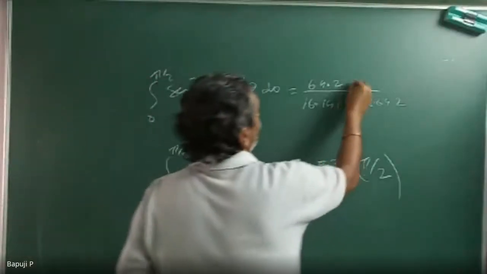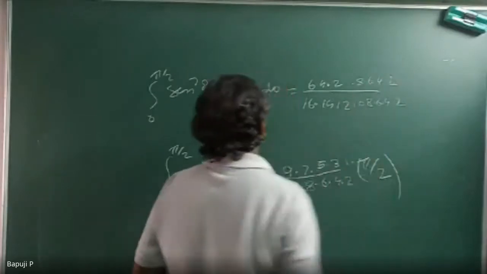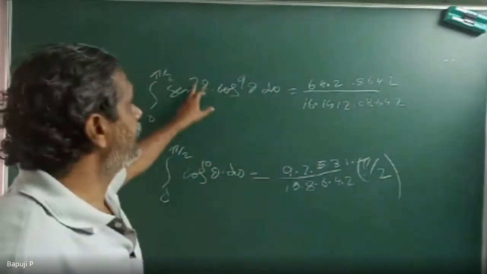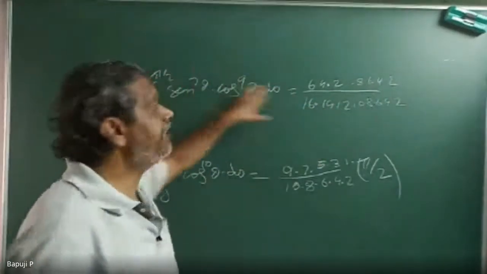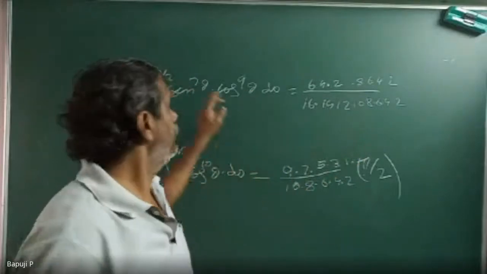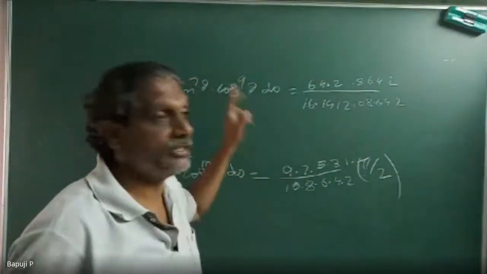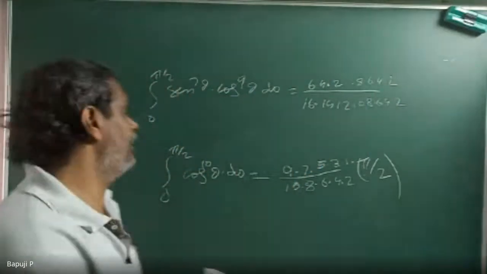Very good. 8, 6, 4, 2. Now you see, 7 plus 9 is even, so write pi by 2. Both are even, so you can write pi by 2. Same story. Some people, with 7 plus 9, 16, don't write it, that's why I gave that. Again, I will go on with the things.